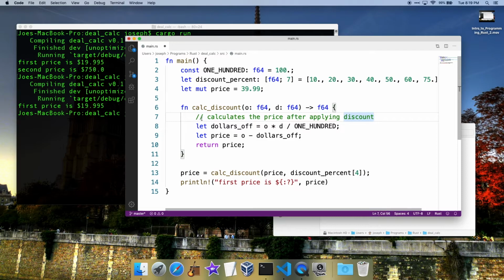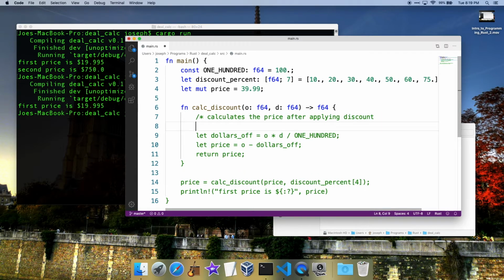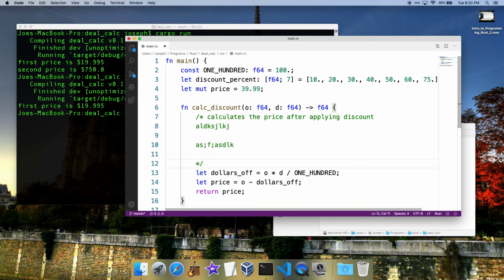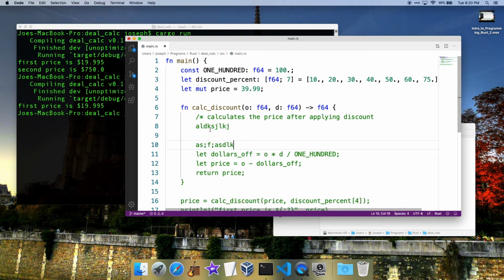If you want to do a comment on multiple lines, then you use, it's like a little flag thingy, and then we can do comments like that until we end it with the asterisk and then the forward slash. So forward slash asterisk begins it, asterisk forward slash ends it. Just undo those.